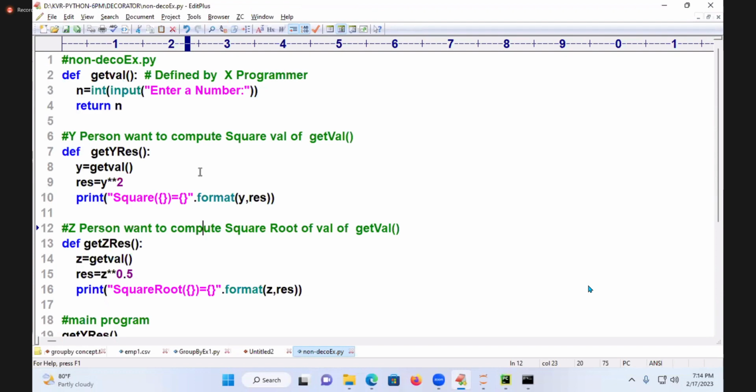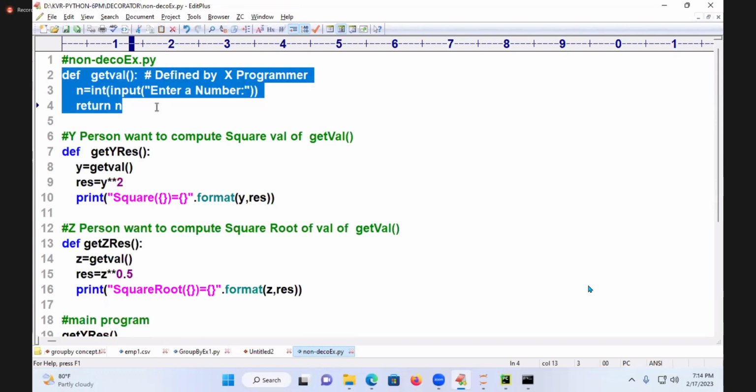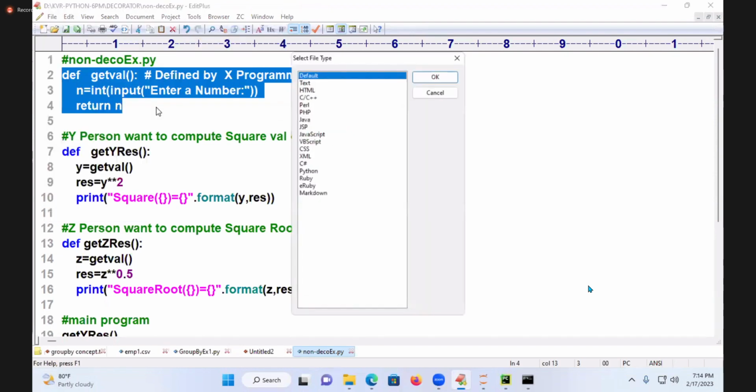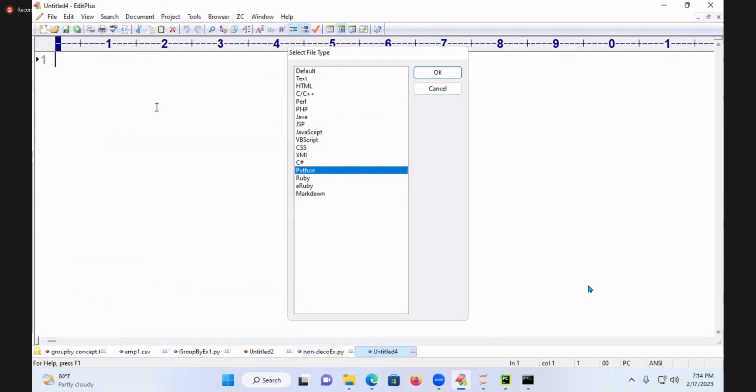You already know that. Now I am going to show the same example in a different way with the decorator concept. As usual, take the same function. See that I am taking Python here.